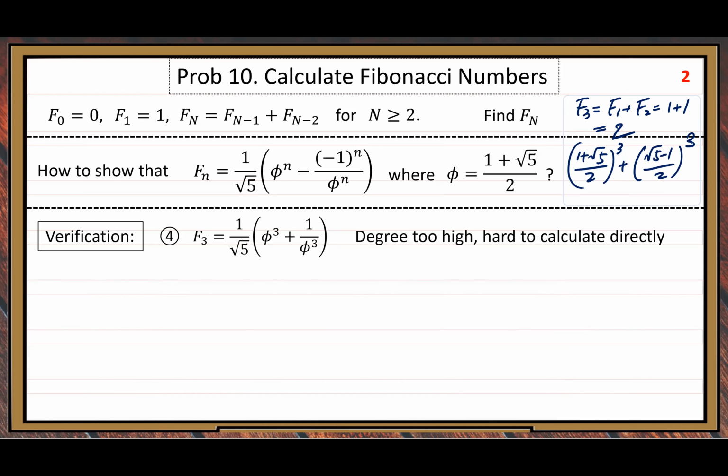Although you can do expansion on these two, you can use the a plus minus b cube formula.